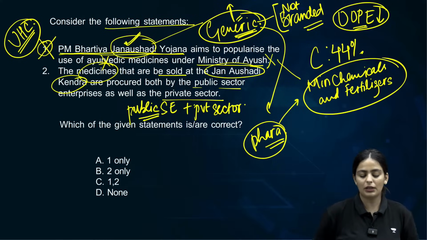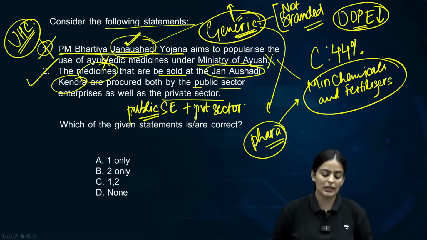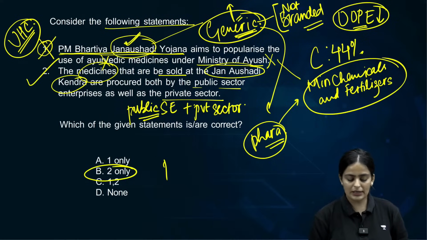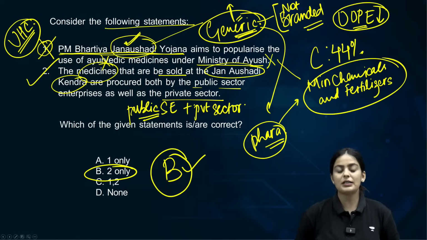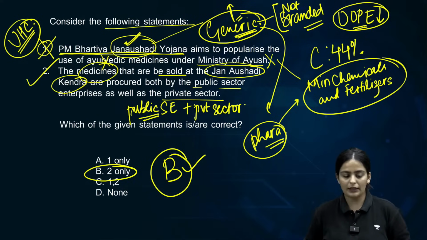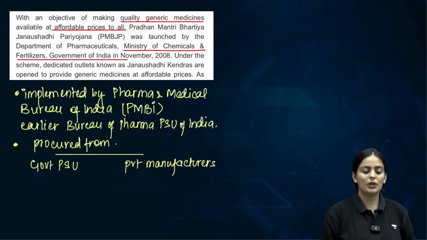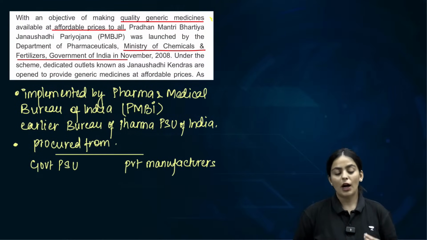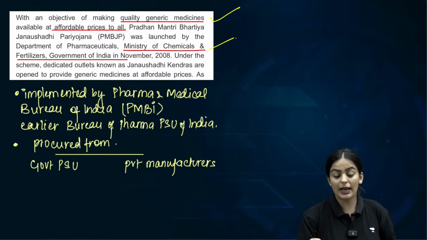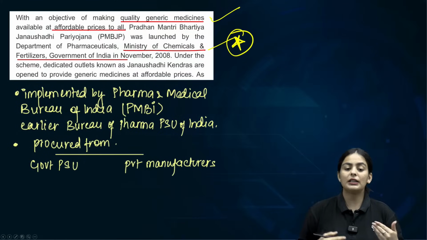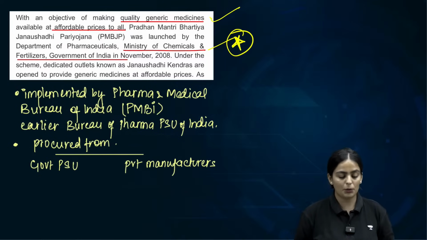Second is absolutely correct. Which of the given statements is or are correct? B only is the answer. C is incorrect because the first statement, the objective is also incorrect and the ministry is also incorrect. Clear? Let's look at this. With an objective of making quality generic medicines and affordable healthcare, Ministry of Chemicals and Fertilizers has launched this particular scheme in order to increase the Jan Aushadhi Kendras and the production.